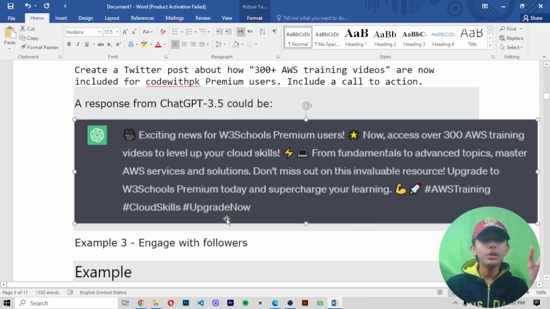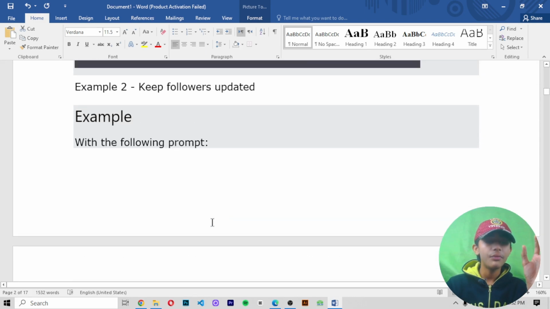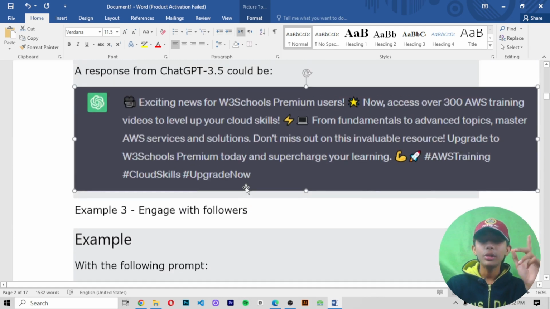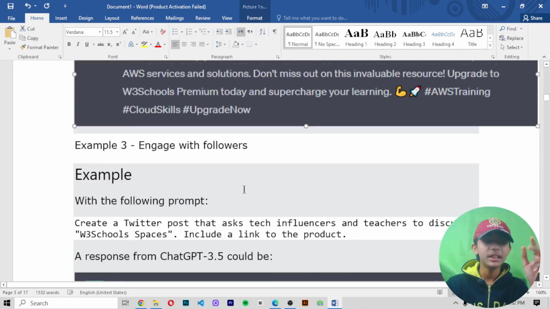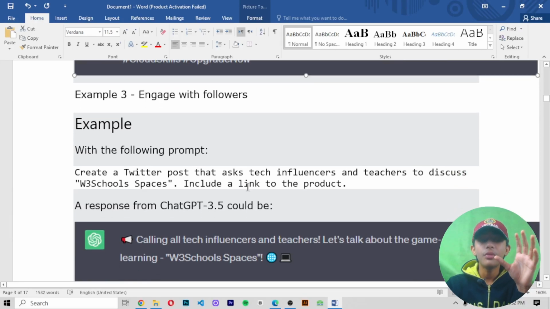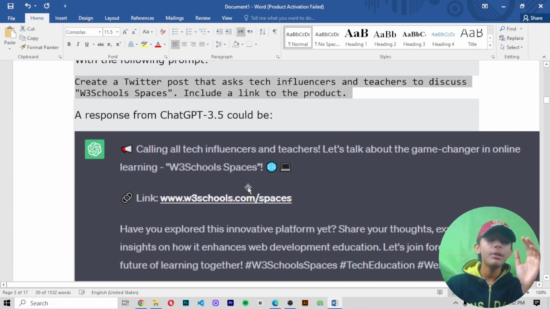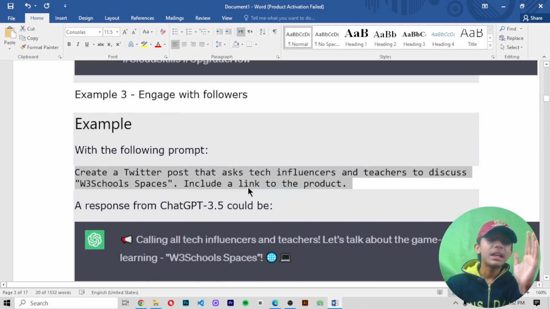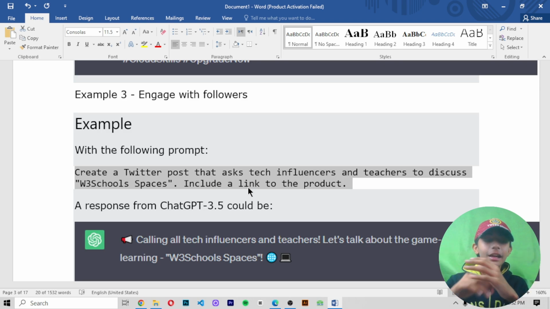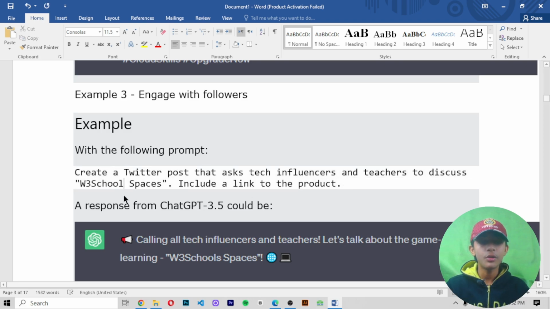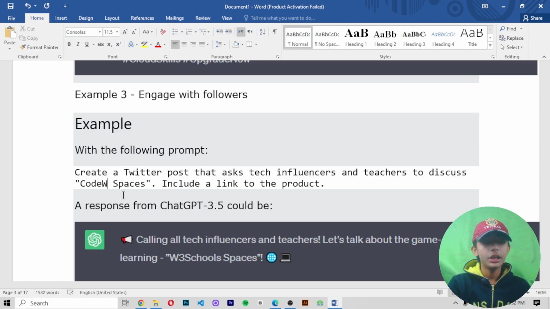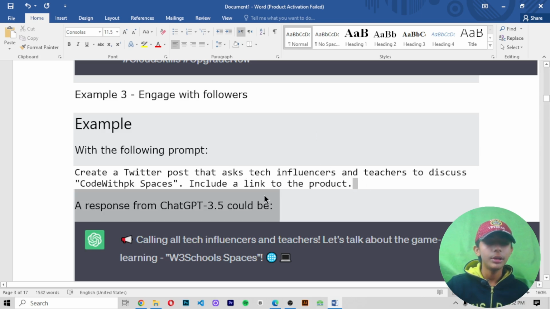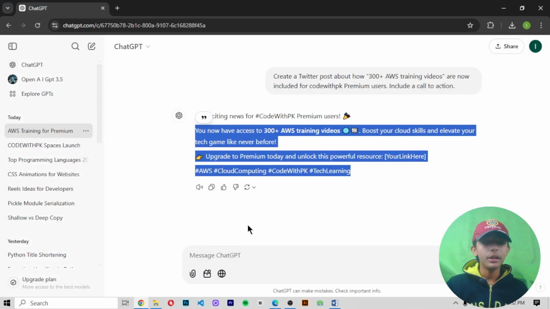So example 2, I told you about keeping followers updated. Now I've told you example 1 and example 2. Now let's come to example 3, engage with followers. Now I'm writing one prompt to ChatGPT: create one Twitter post that asks tech influencers and teachers, teachers meaning school teachers, to discuss Code with PK Spaces. Include a link to the product. So I'm giving you this type of prompt.